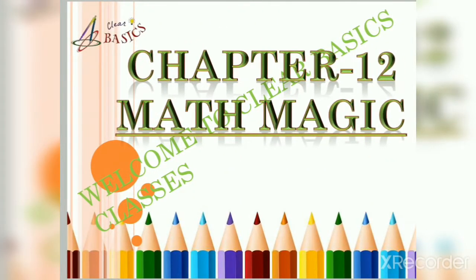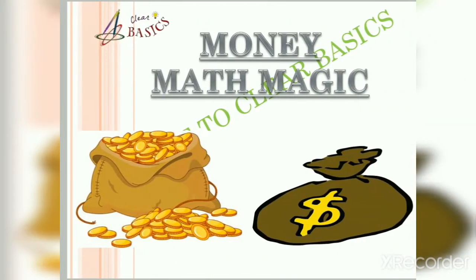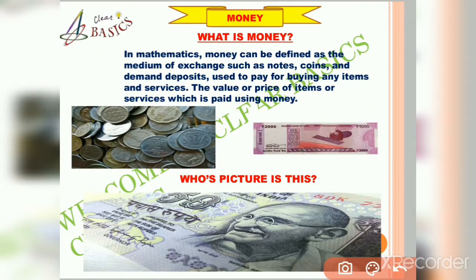Today we will cover the 12th chapter of Math Magic, Money. So friends, first we have to know what is money. Look at this picture, friends. I hope you all have seen it before in a fair or in the marketplace. We all go to market and shops to buy things for our daily needs.